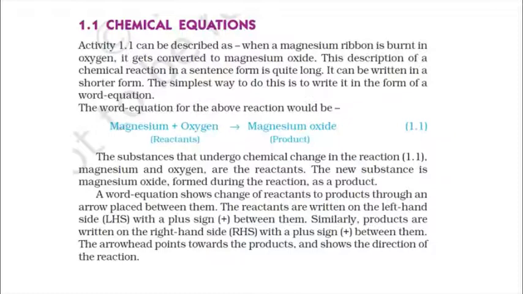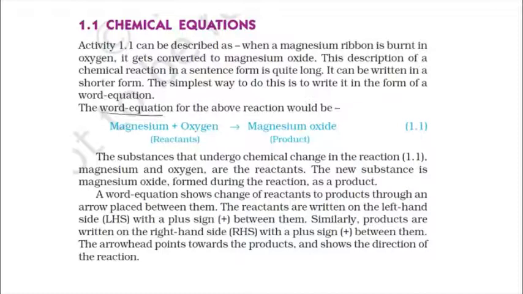If you just wanted to write it in a sentence, or in 3 or 4 lines, it is very difficult for someone to understand, and at the same time it is time consuming also. So we can follow the simplest form as long as it is available to us. There are two simplest forms. The first one is the word equation, another one is the chemical equation.